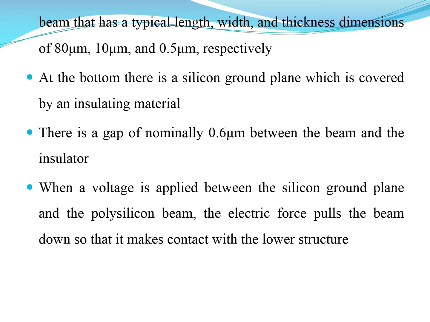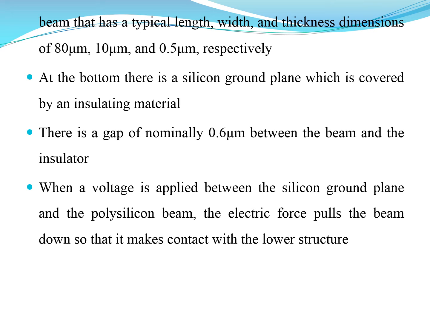It has a typical length of 80 micrometers, width of 10 micrometers, and thickness of 0.5 micrometers. At the bottom, there is a silicon ground plane covered by an insulating material.